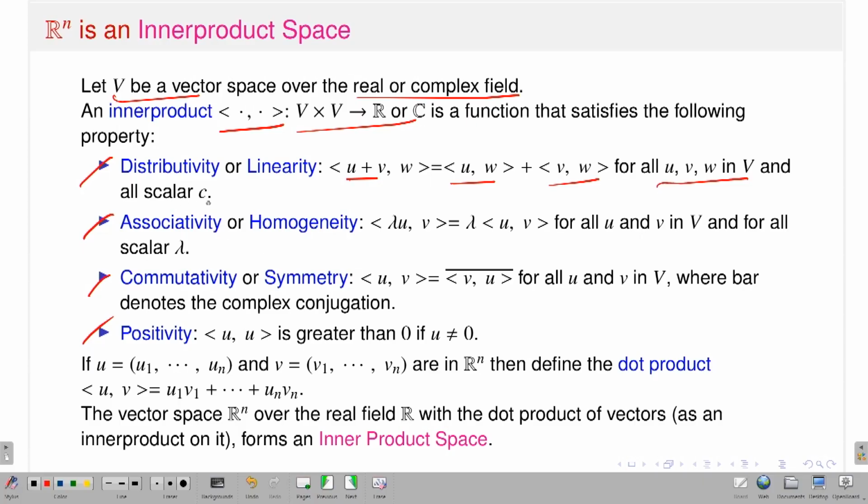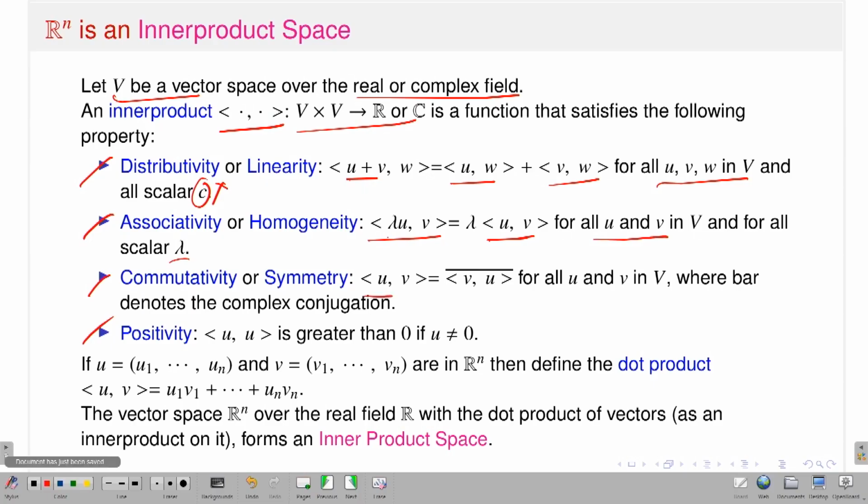Okay, I think this was a mistake. There is no scalar there. So the first is just that for all u, v, w in capital V it should be true. The second one is homogeneity. What does it mean? That means if I take the inner product between lambda u and v, then lambda will come out, and what is remaining is the inner product between u and v. That should be true for all u, v and all scalars lambda. The third one is symmetry.